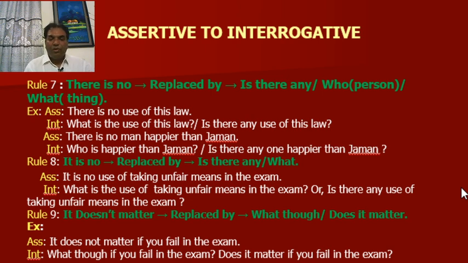Person. Who is happier than German? Or is there anyone happier than German? Okay, rule number 8. "It is no" is replaced by "is there any" or "what". Assertive, it is no use of taking unfair means in the exam. Interrogative, what is the use of taking unfair means in the exam? Or is there any use of taking unfair means in the exam?